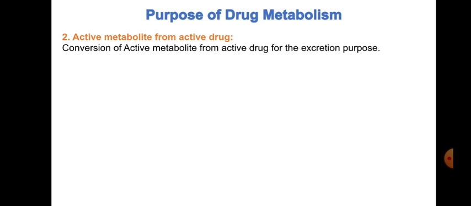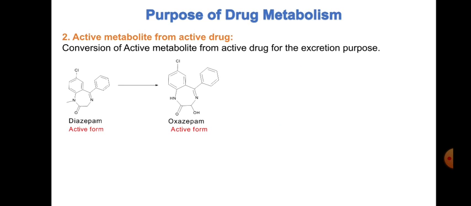These are the examples of drugs which require inactivation, and this is one of the purposes of drug metabolism. Then second is active metabolite from the active drug. Okay. So, in this case the active drug is converted to an active metabolite, and this is again for the purpose of excretion. Here you can take a very classical example of this type, that is diazepam. Diazepam is an active form. Similarly, oxazepam is also an active form.